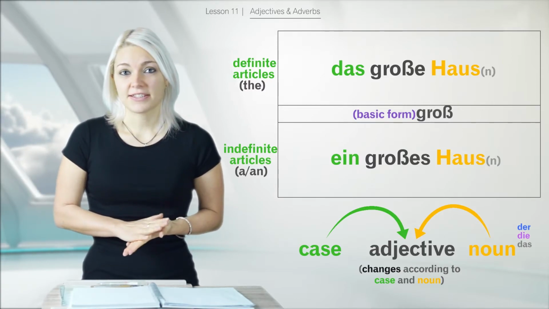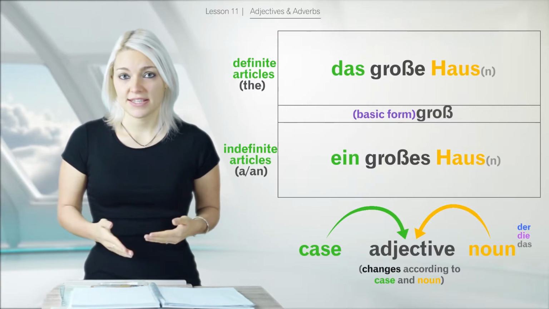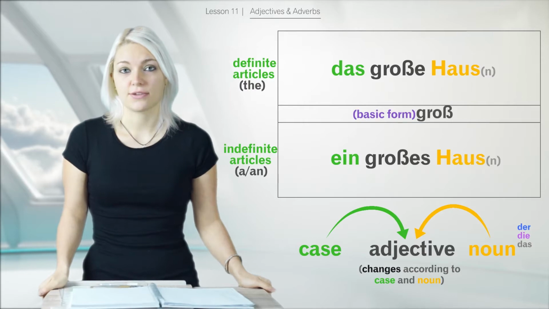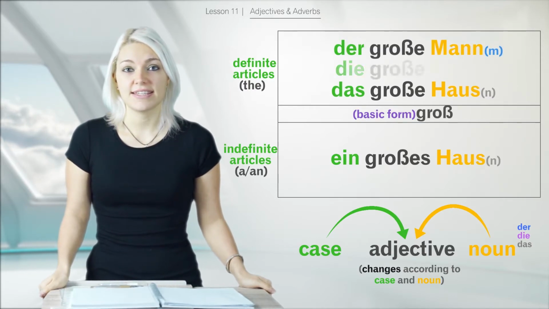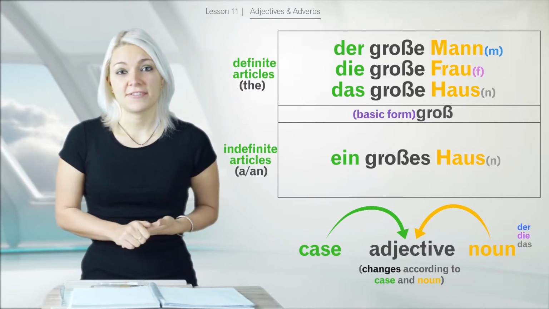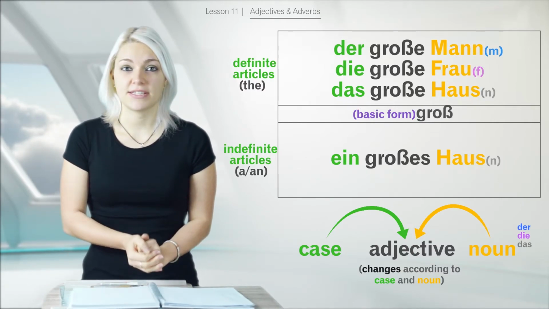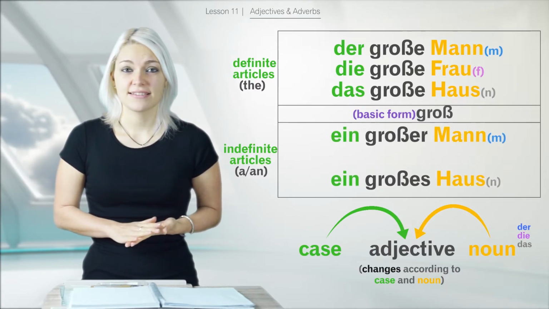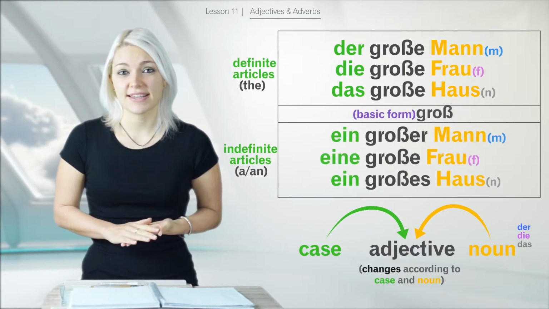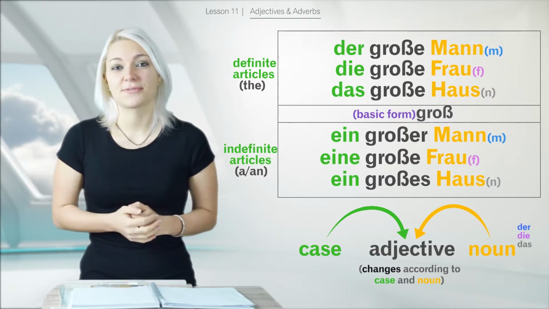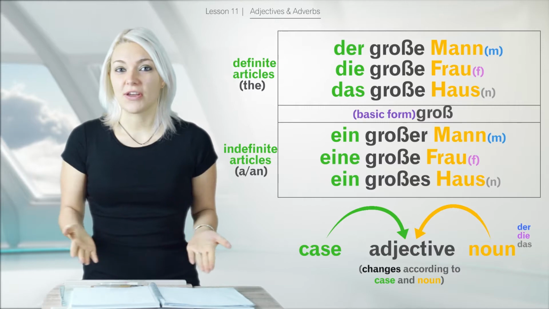With the definite article der, die, das, it is a bit easier because you always just add an E. So, der Große, die Große, das Große. With the indefinite article, this is a bit different because we have ein großer, eine große, ein großes. So there's a bit of stuff to just learn by heart.